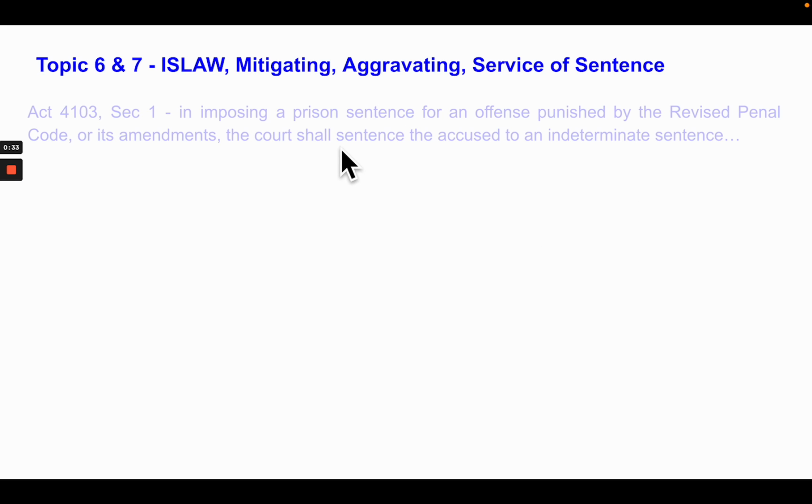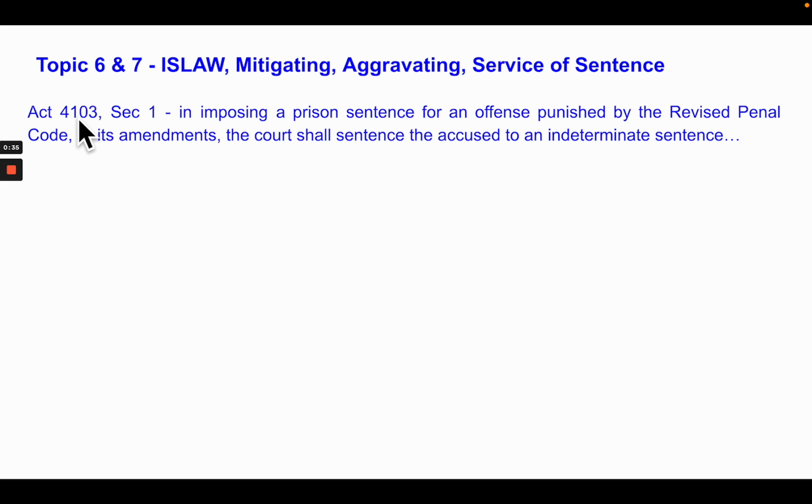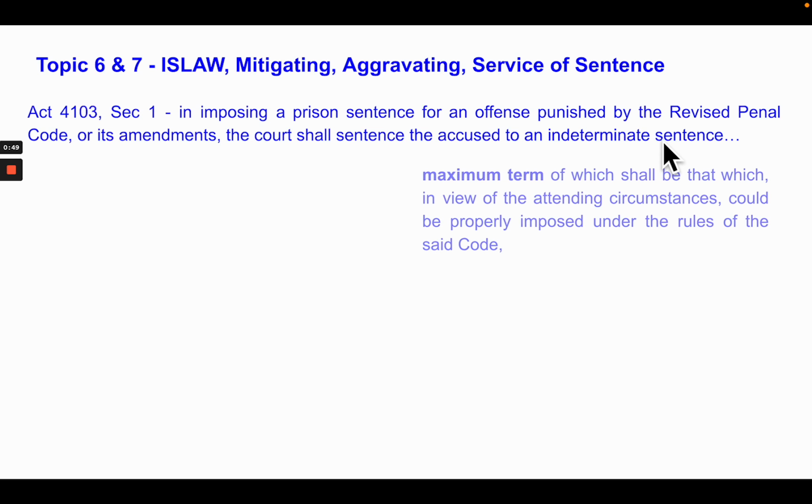Indeterminate sentence law is found in Act 4103, Section 1. It says, in imposing a prison sentence for an offense punished by the Revised Penal Code, the court shall sentence the accused to an indeterminate sentence, the maximum term of which shall be that which, in view of the circumstances, aggravating, mitigating, could be imposed under the rules.